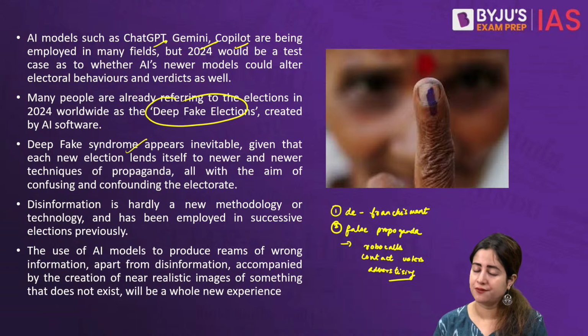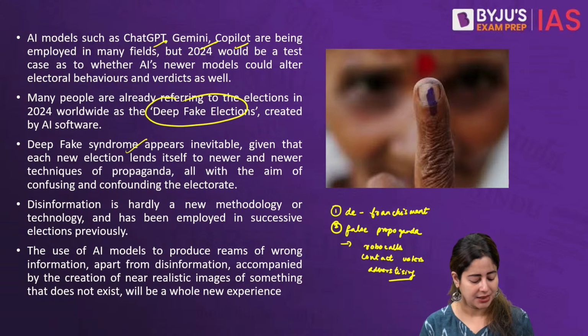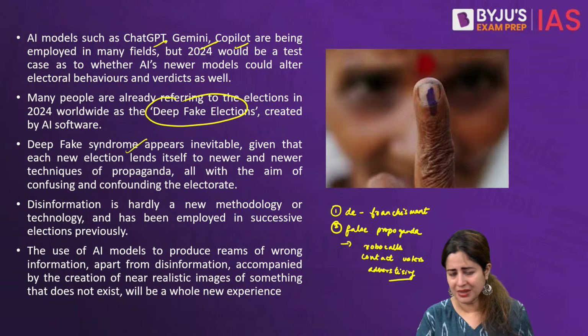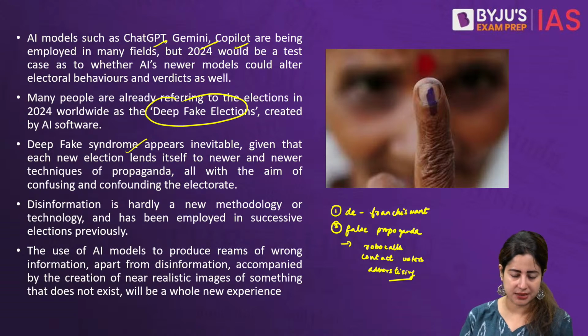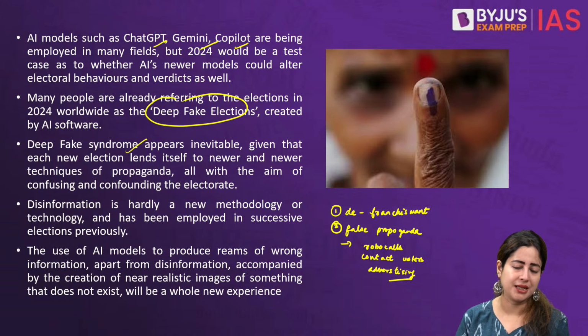For today's voter, it's very difficult to make an informed choice, to differentiate between what is correct and something that is absolutely incorrect. Now, as the article says, disinformation and misguiding the voter through fake election campaigns has happened before. But today, since it is all done through AI, it's very, very quick and the reach is very real. In real time, people can target millions of users across the globe. So that is the real danger here.